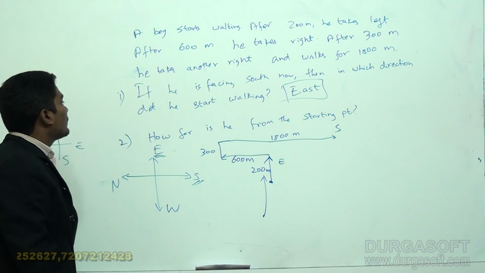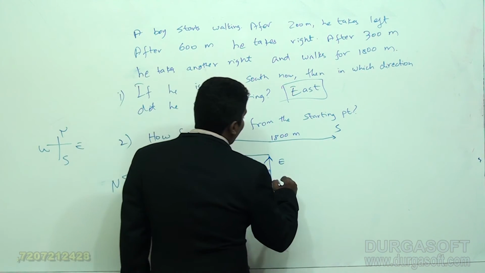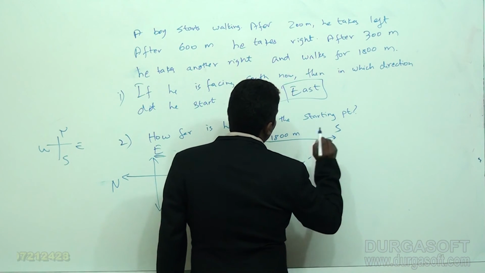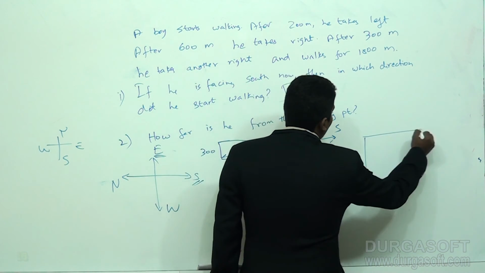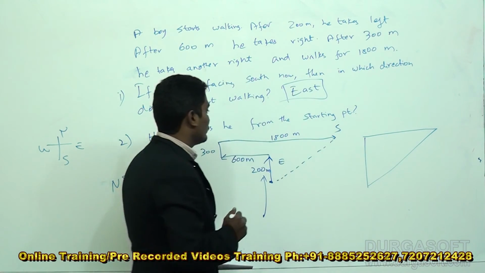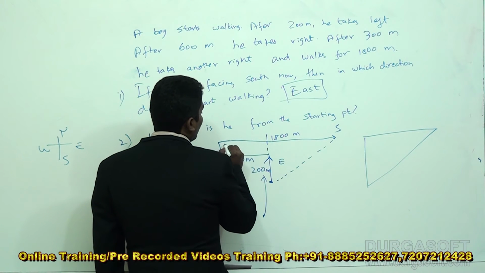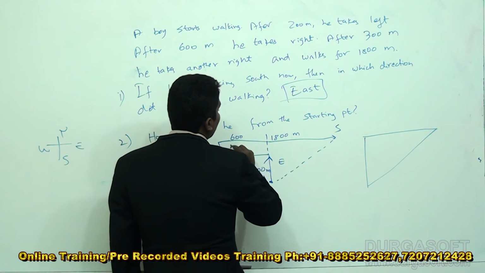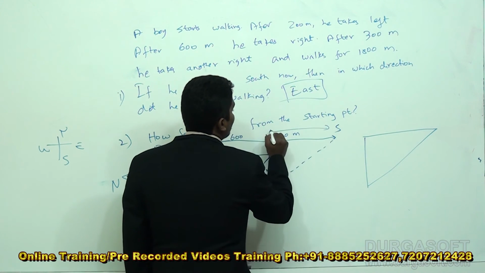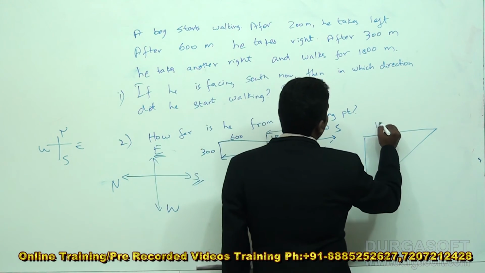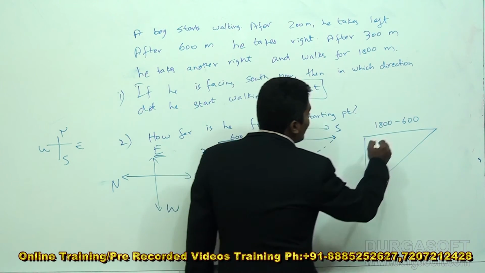Now second question, how far is he from the starting point? From the starting point to ending point I can draw one line and form a right angle triangle like this. Now I know that this distance is 600, this entire distance is 1800, which means this distance alone will be 1800 minus 600, which is 1200 meters.